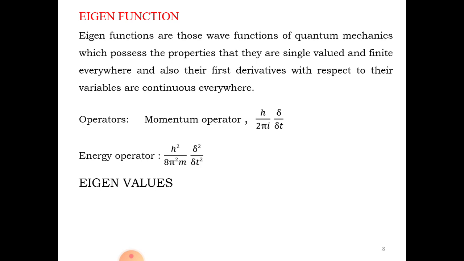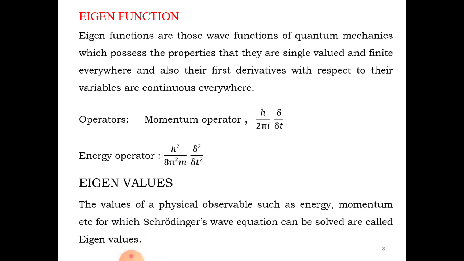But all eigenfunctions when operated on by operators, like the momentum operator or energy operator, may not give a proper value for the physical observable. It is postulated in quantum mechanics that the only possible values that can be observed of a physical quantity like angular momentum or energy of a system are the values called lambda. It is an operator equation. So the values of observables such as energy and momentum for which the Schrodinger equation can be solved are called eigenvalues.